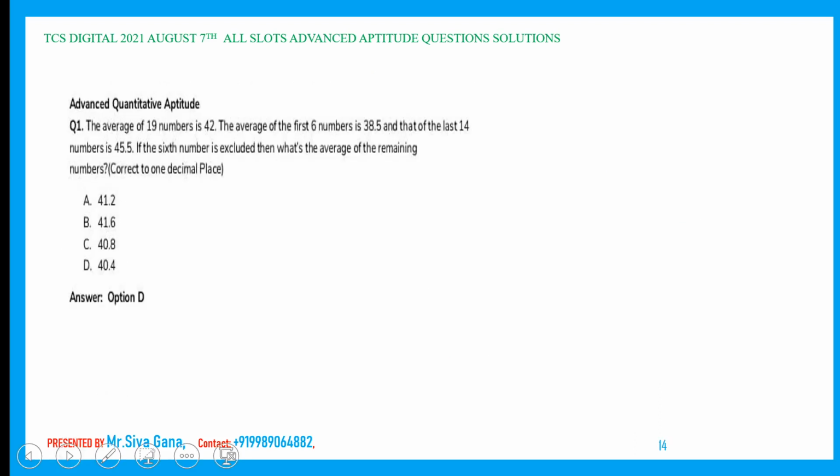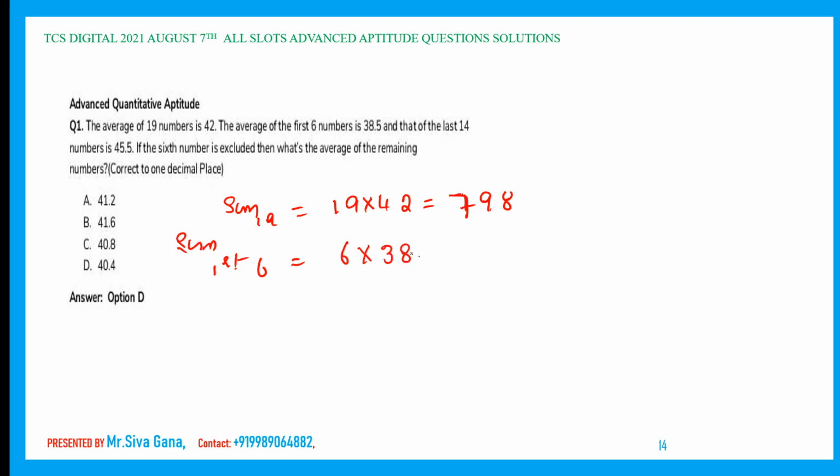Next question: the average of 19 numbers is 42. Therefore the sum of 19 numbers is 19 into 42, which is 798. This is the sum of the 19 numbers. And the average of the first 6 numbers is 38.5, so I am finding the sum of the first 6 numbers: 6 into 38.5, which comes out to be 231.